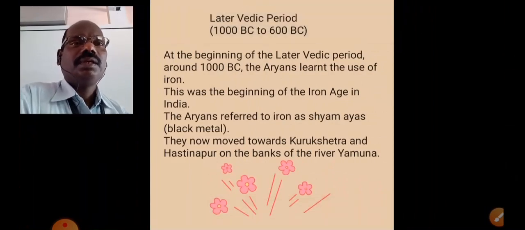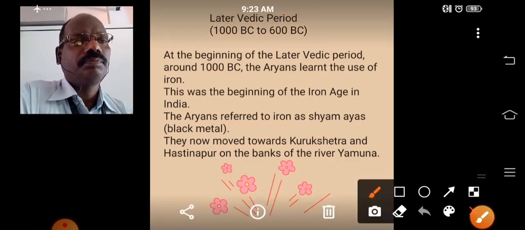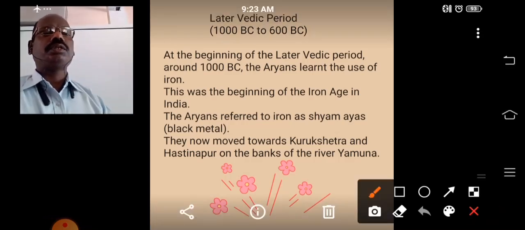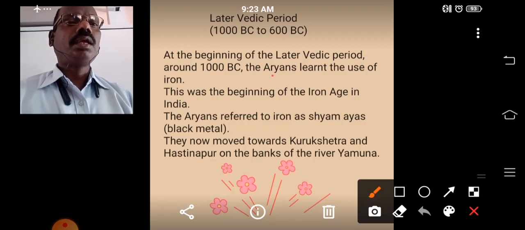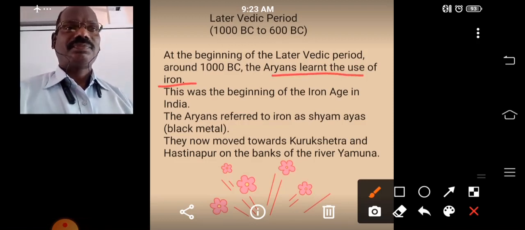See here, the later Vedic period, what changes happened here? The first progress was that the Aryans learned the use of iron.